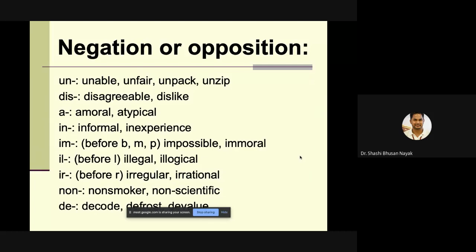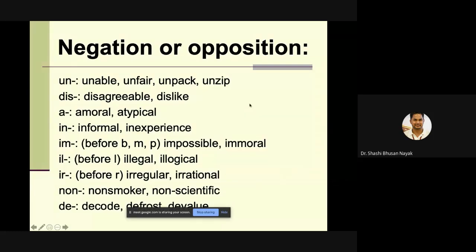Informal, inexperience. Then IM: impossible, immoral. Then IL before L: illegal, illogical. Then IR before R: irregular, irrational. Then non-smoker, non-scientific.